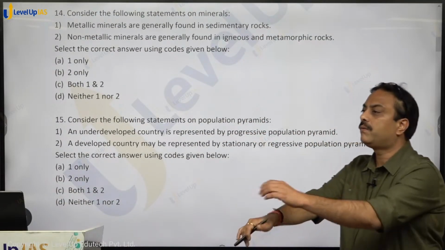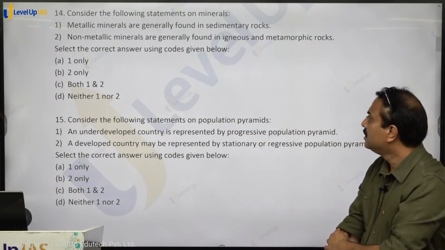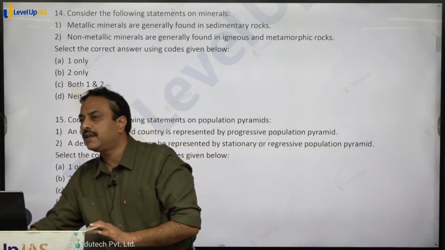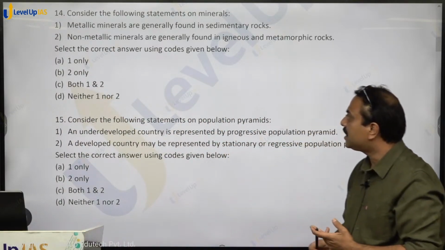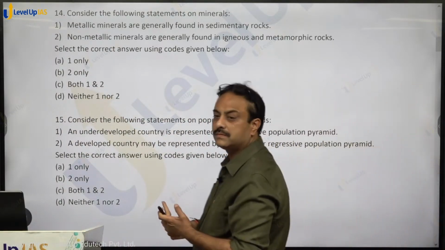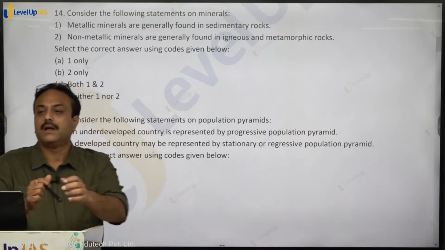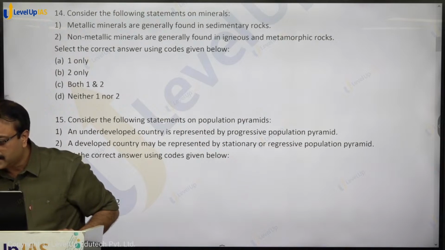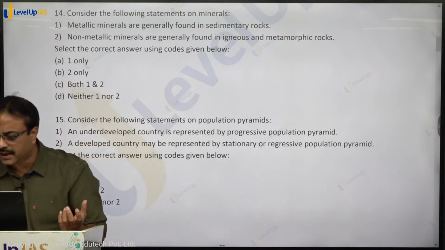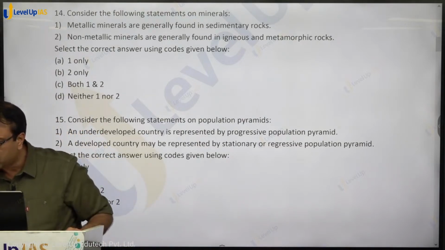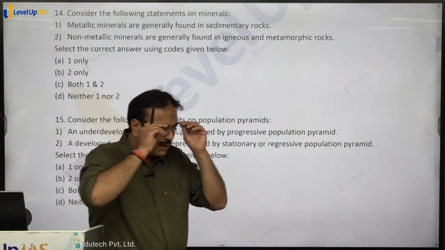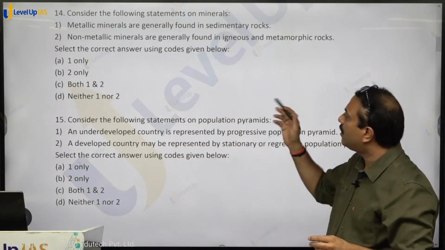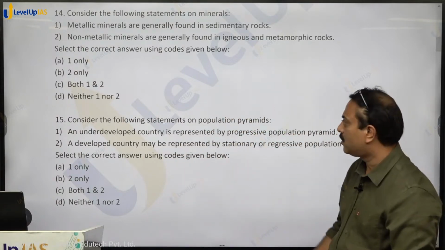Question number 14. Consider the following statements on minerals. Metallic minerals are generally found in sedimentary rocks. Correct or not? Metallic minerals are those minerals which generally come from the interior of the earth. They come from the interior of the earth along with molten material. So that they are related with igneous rocks.